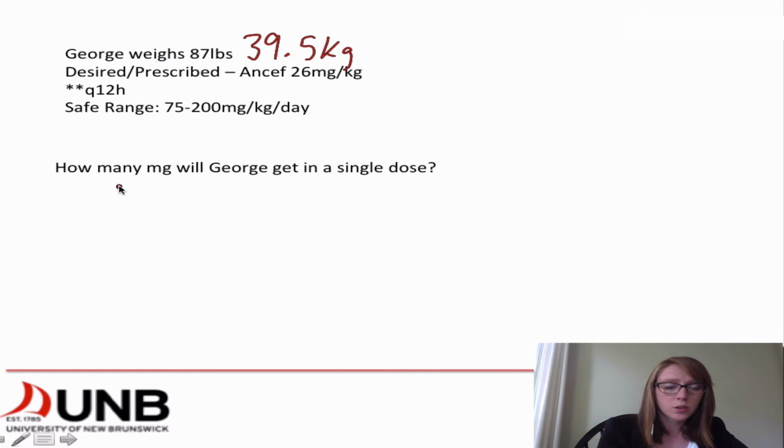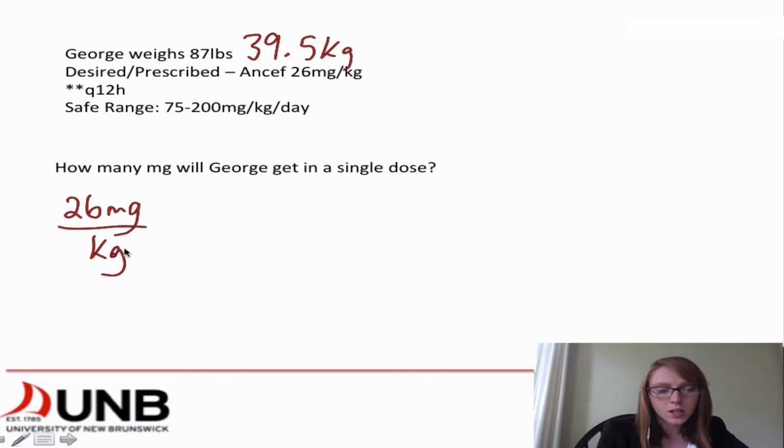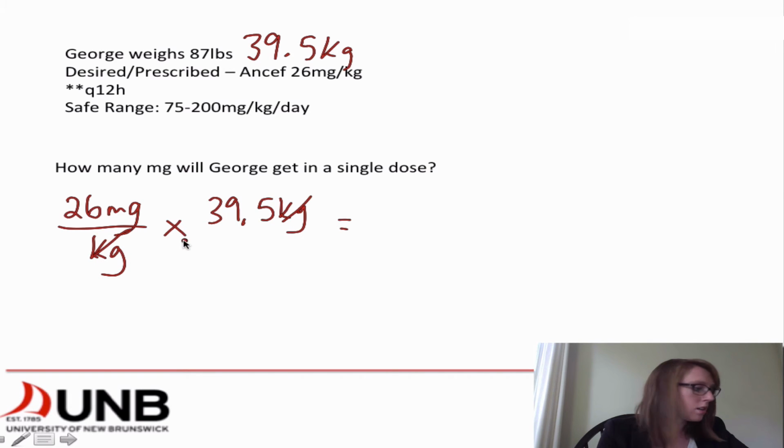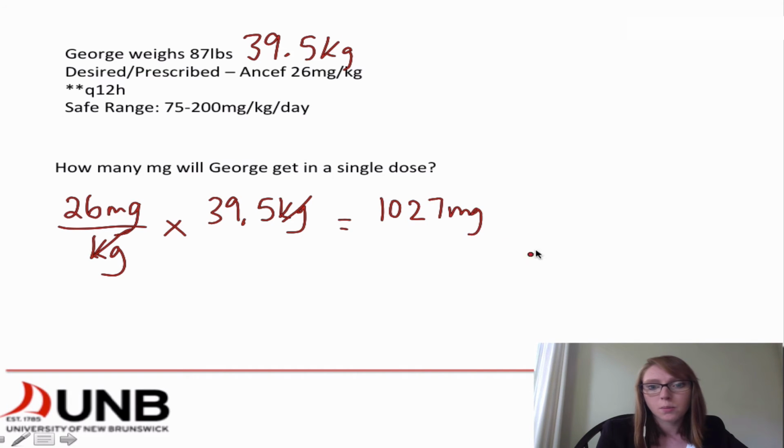To calculate that out, we want to cross out some units. So we know that he is getting 26 milligrams per kilogram, Q12H. We want to cancel out our units, so we have 39.5 kilograms. When you do this math here, you're going to cancel out your units, and your answer is going to be 1,027 milligrams per dose. Remember, this is a single dose.